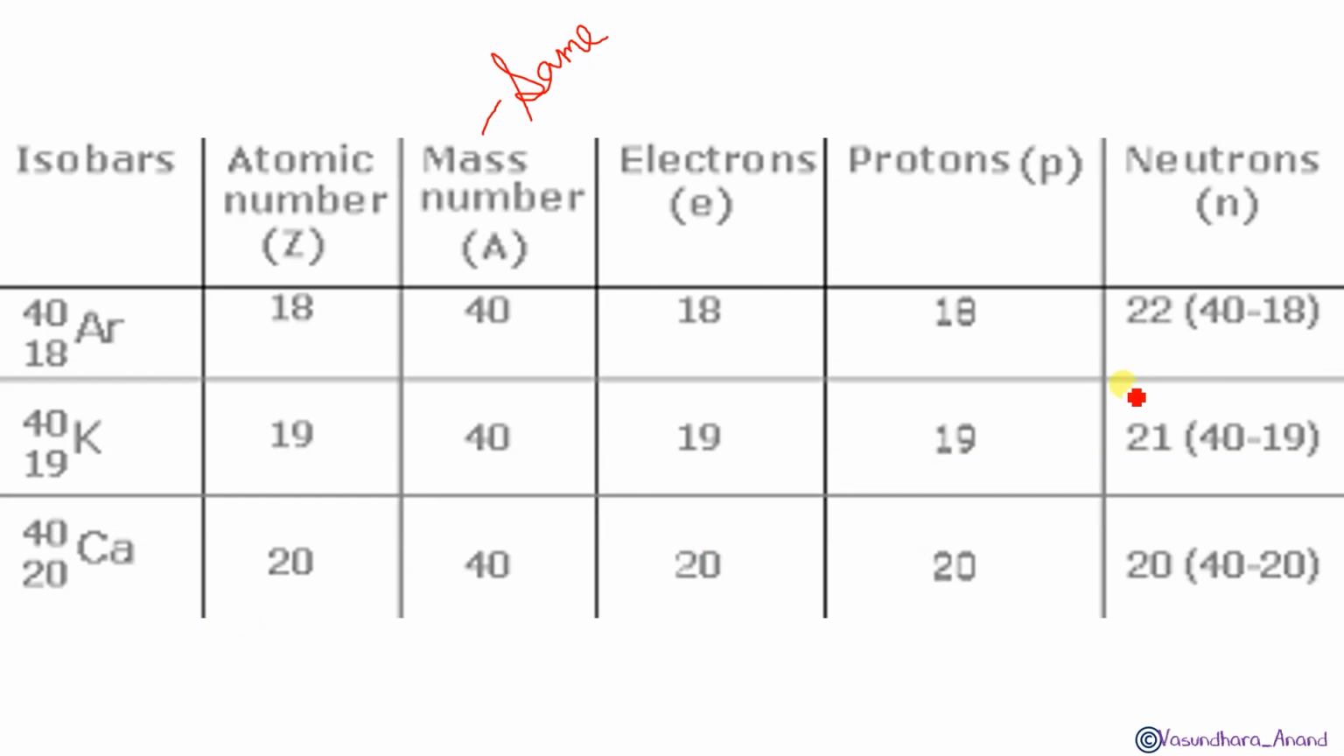What about the neutrons? Neutrons are A minus P. That is the formula. The formula is A minus P, isn't it? So 40 minus 18, it will be 22. 40 minus 19, it will be 21. 40 minus 20, it will be 20. Isn't it? So those are the neutrons, we got it. Okay, so we got it like this. Any doubt in that?